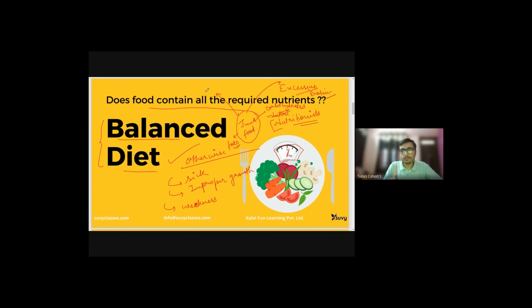That's again very catastrophic for us. So a proper diet has to be maintained, otherwise, as I said, a person might fall sick, with improper growth of the body and weakness.